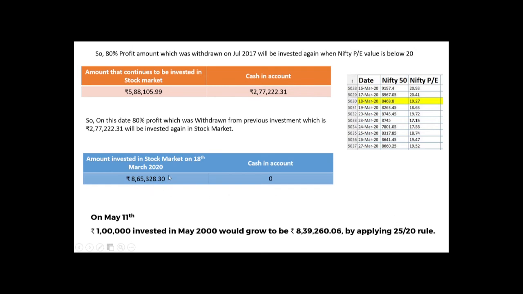Can you see the amount on 18th March 2020 was greater than May 2020. Why? Because of the COVID-19 crash there was a huge downfall and we lost around 25,000. This is why the 25 by 20 rule applies. If we hadn't followed the 25 by 20 rule, maybe we could have lost near to 1 lakh or something. That's why it's always better to minimize your risk and book maximum profits.